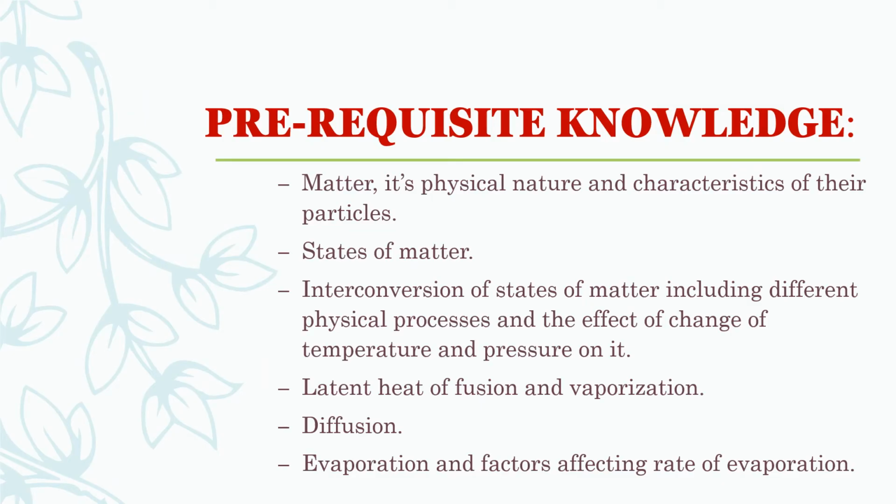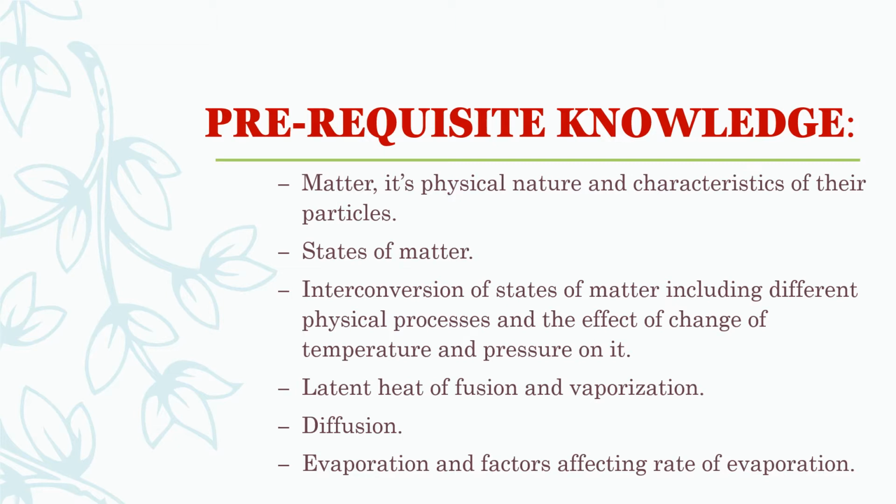In our previous chapter, chapter 1, Matter in Our Surroundings, we learned about matter, its physical nature and the characteristics of its particles. We also discussed states of matter, solid, liquid, gases, interconversion of states of matter, including different physical processes, and the effect of temperature and pressure on it.